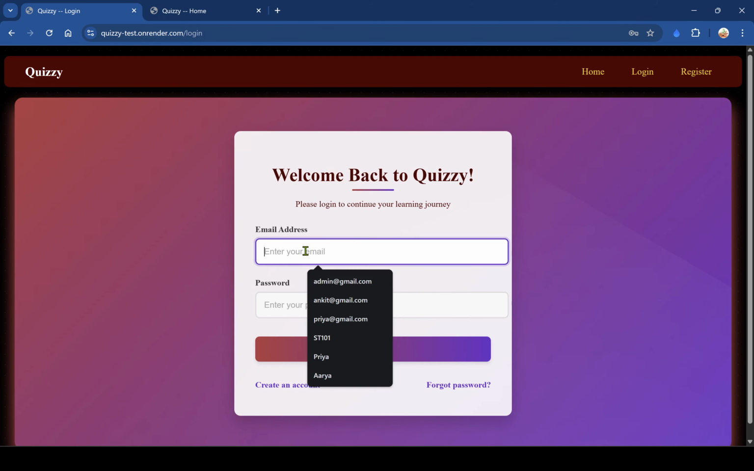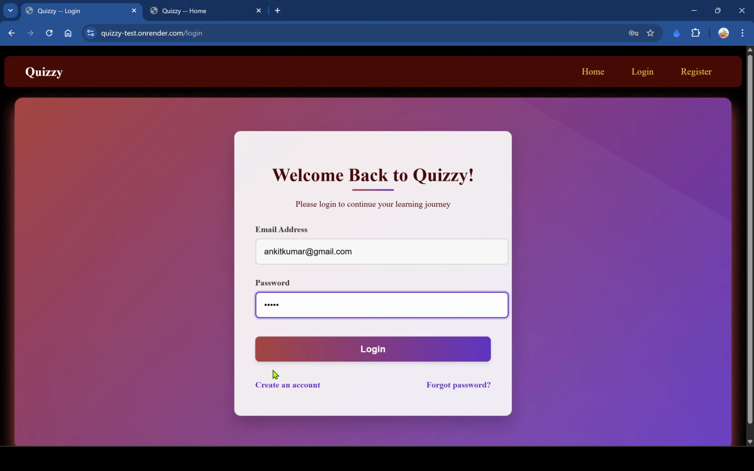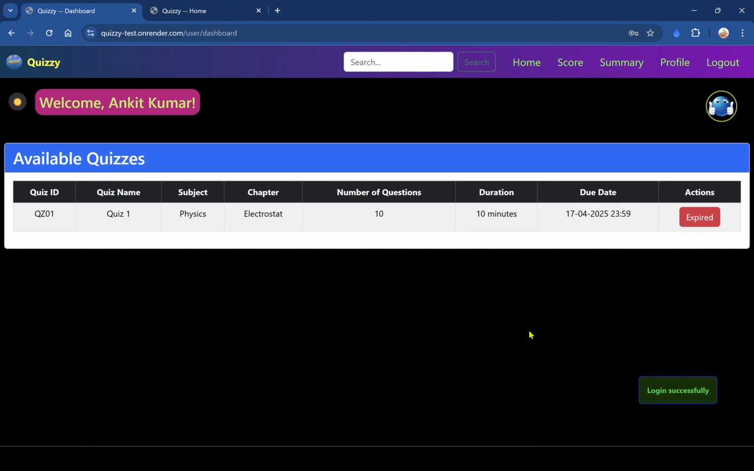Now I am logging in with the same credentials. Ankit Kumar at gmail.com, and password. If I don't remember my password, then there is a forgot password option too. So now I'm logging in. So yeah, this is my dashboard, and here I can see all the quizzes.